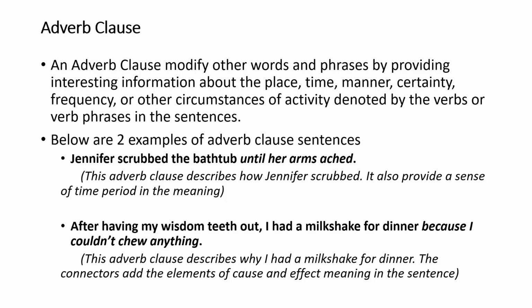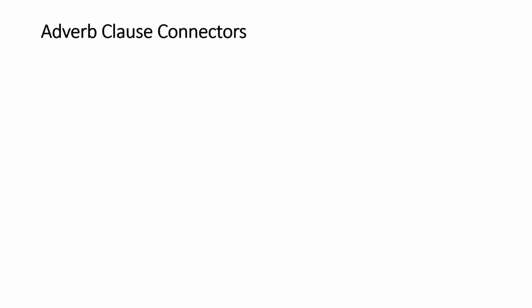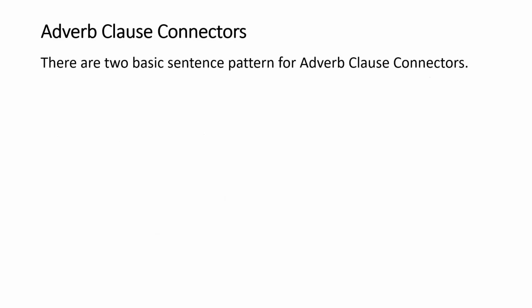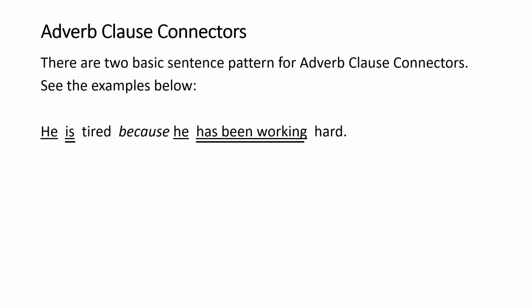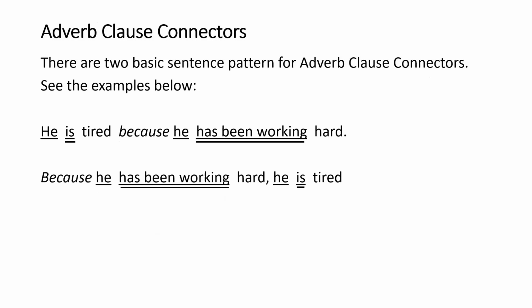Okay, so these are two examples of adverb clauses and the meaning they convey. Now, there are two basic sentence patterns for adverb clause connectors, as you can see in the example below. He is tired because he has been working hard. And the next pattern: because he has been working hard, he is tired.